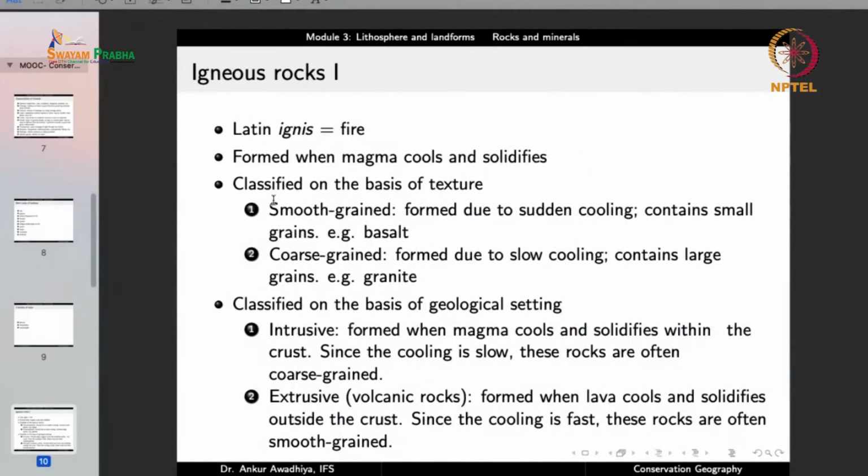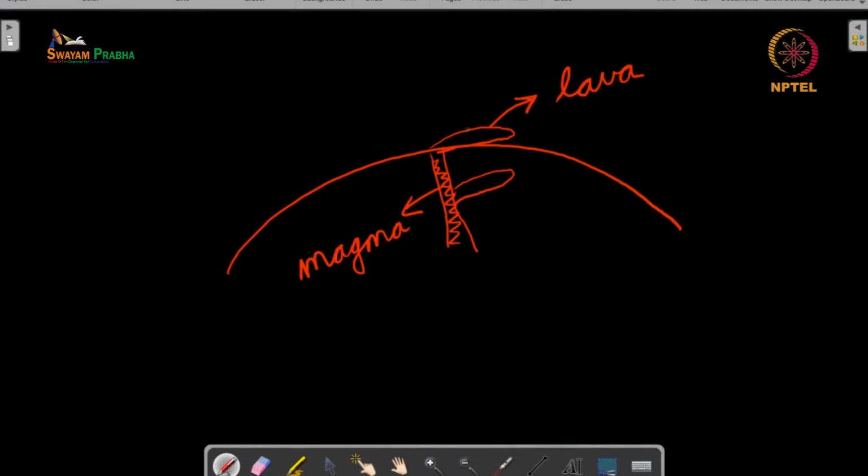Now, on the basis of their texture, we can have smooth grained rocks or coarse grained rocks. Smooth grained rocks are formed due to sudden cooling and they contain small grains, such as basalt. Smooth grained rocks typically form when the lava has come to the surface, because once it has come to the surface, we can have a rapid release of heat to the surroundings. It is typically surrounded by either air or water, and in both the cases, air and water are very good media to take heat away from the surface. So there is a very quick solidification.